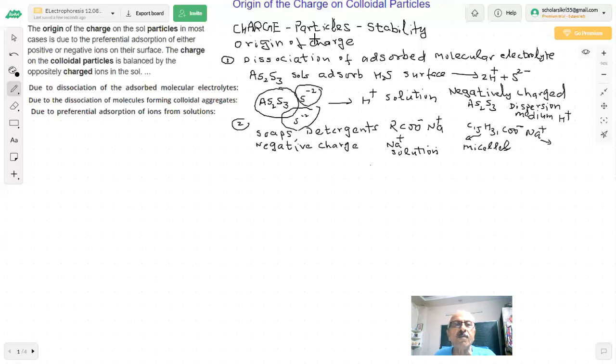The most important thing we want to discuss is charge due to preferential adsorption of ions. This third one is the most important, as we said at the top. A question will be there on this preferential adsorption of ions. What is the meaning of preferential adsorption?